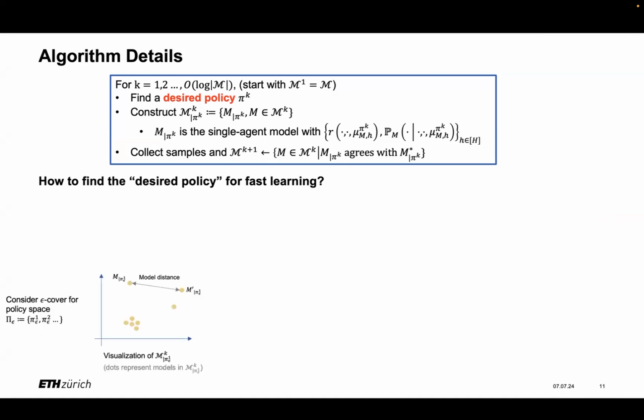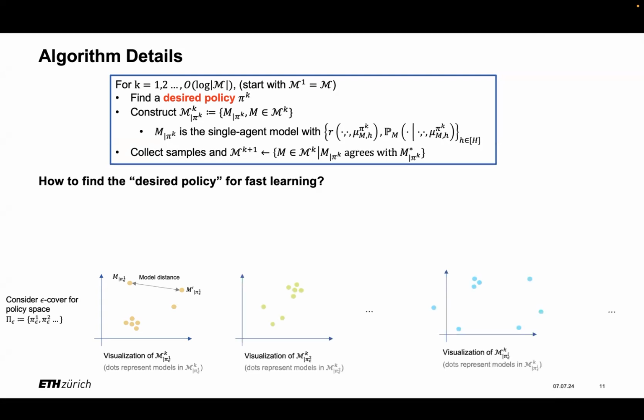And next, I will use some visualization to illustrate the main idea of our algorithm design. So let's first consider an epsilon cover of the policy space. And for each policy, we can plot the single-agent model in a figure. Here each dot denotes the single-agent model converted from the original mean field model by fixing the density with the policy. And the distance between two dots represents the model distance between two models. We can do that for each policy, and it will result in a sequence of figures.